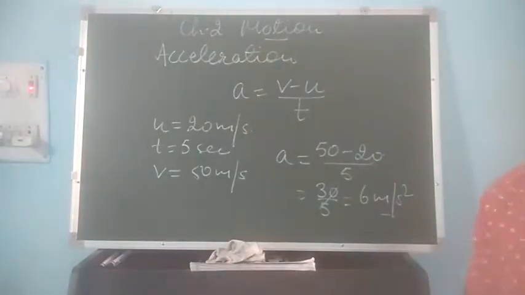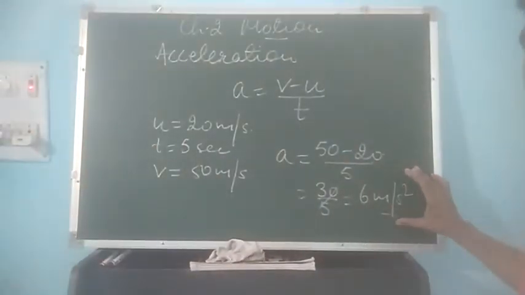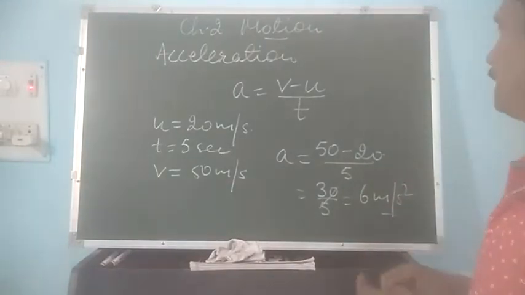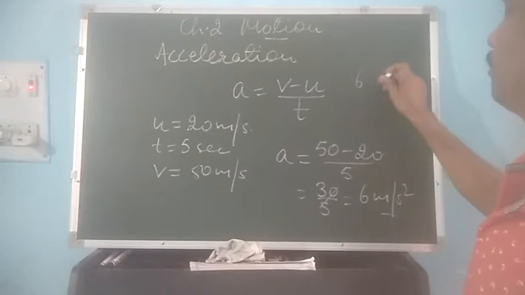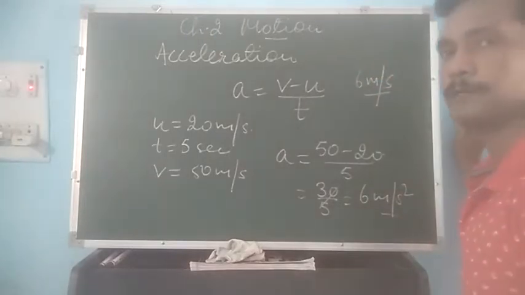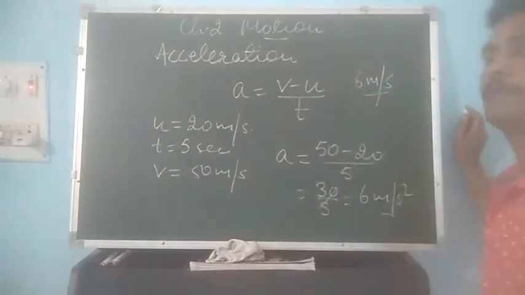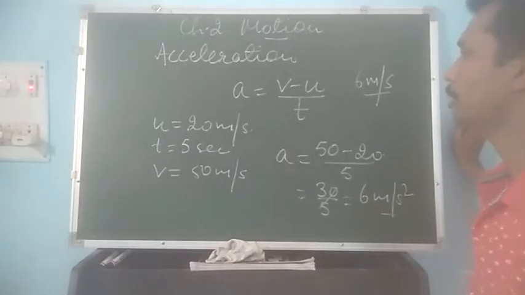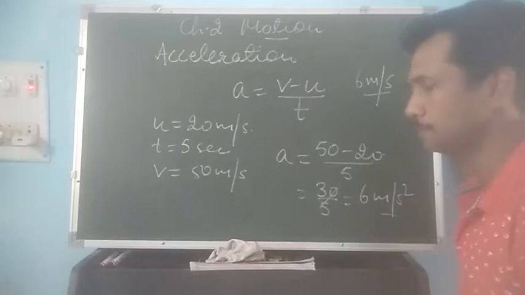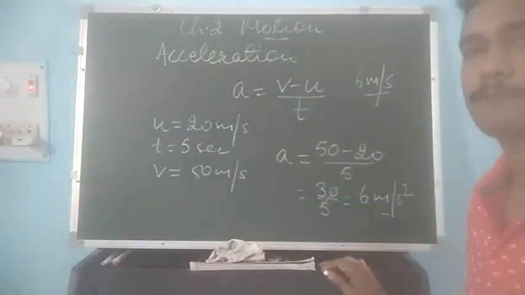Now what does it mean to say that a body has an acceleration of 6 meter per second square? It means that in every 1 second the body will increase its velocity by 6 meter per second. So in every 1 second there is this amount of increase in the velocity of a body. Till 5 seconds the velocity will keep on increasing. So this is how to find out the acceleration.